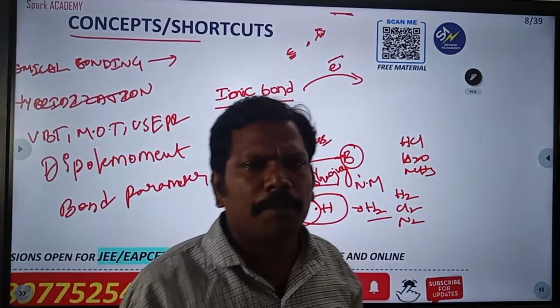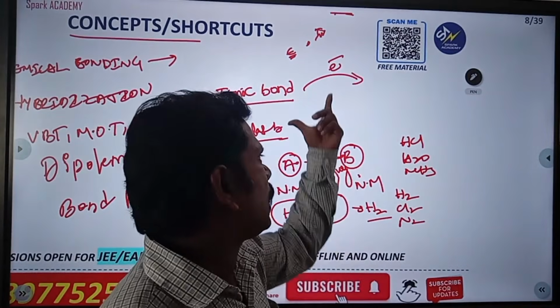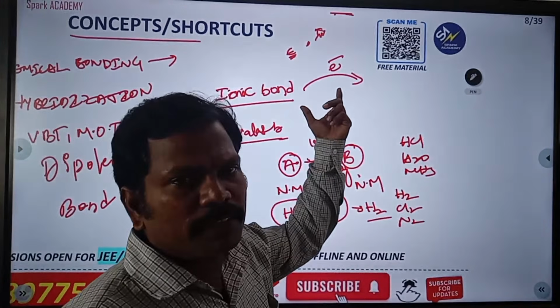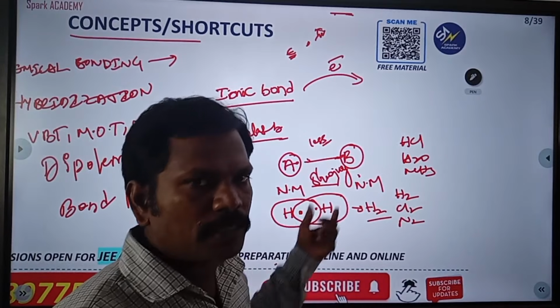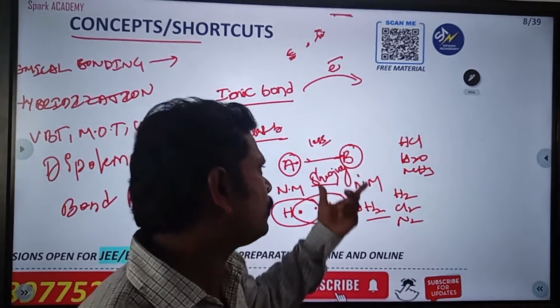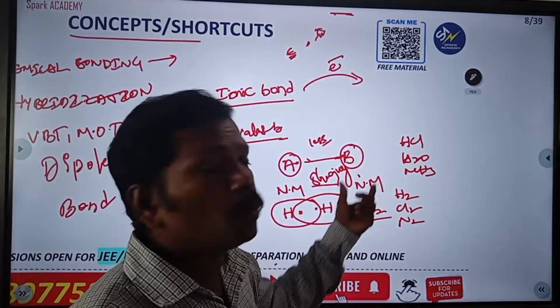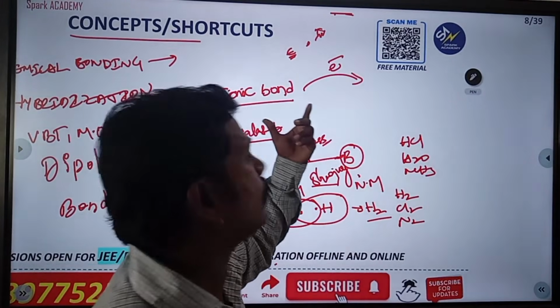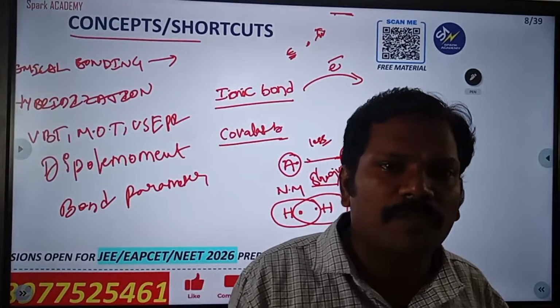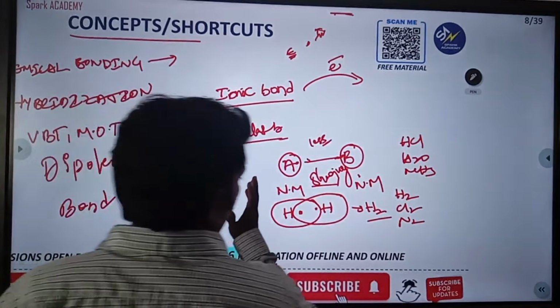So this is very important: sharing of electron, transfer of electron, high electronegativity difference, low electronegativity difference. Covalent bonds form between two non-metals, while one metal and another non-metal form an ionic bond. Are you clear about this one?